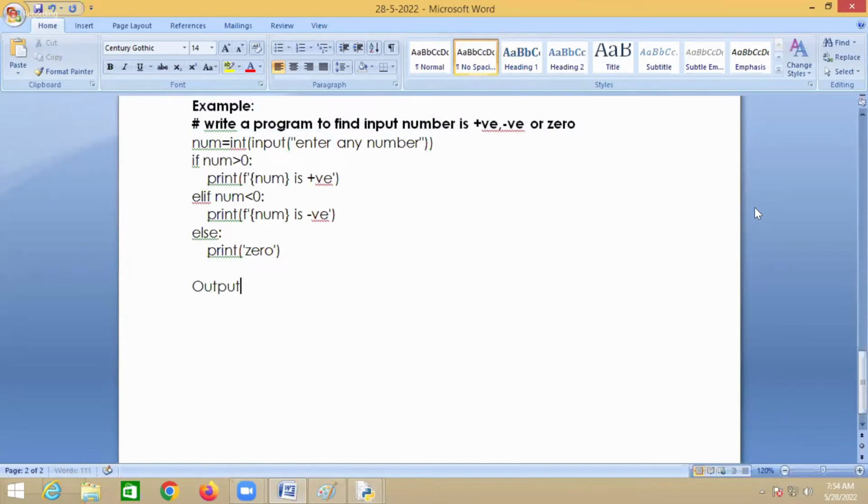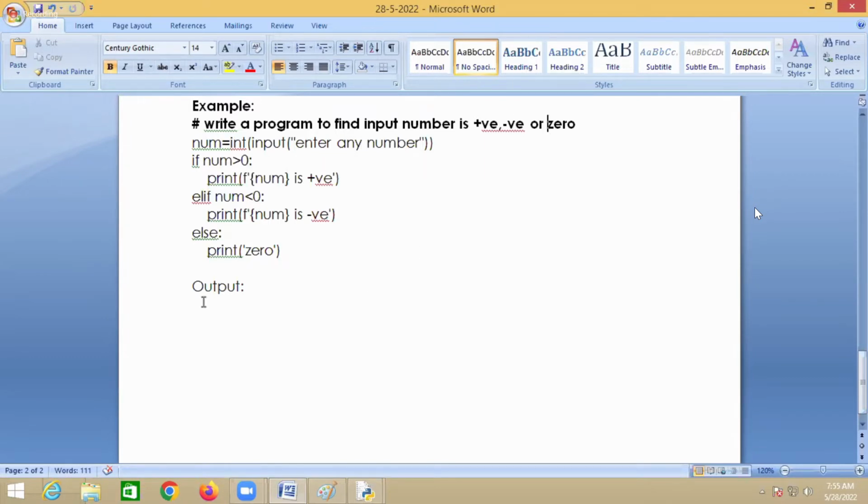So here in the program itself, I said write a program to find whether an input number is positive, negative, or 0. So how many conditions do I have to check? 3 conditions. Is it a positive number? 1 condition. Negative number? 1 condition. And the last one is 0.